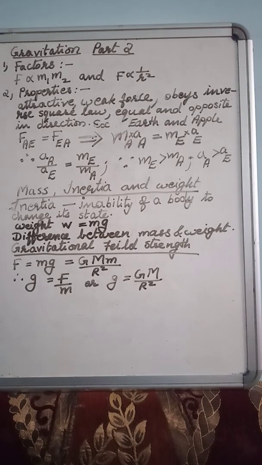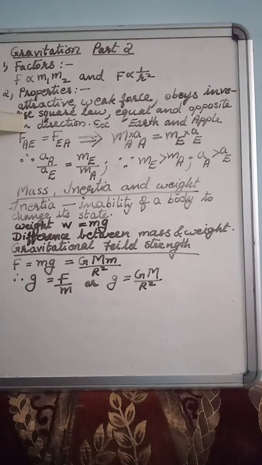Just think that, children, how much force apple is exerting on earth is same as how much force earth is exerting on apple. Both are equal. If both the forces are equal, then earth should move towards the apple. Why only apple is moving towards earth? Its reason is here. Their forces are equal.